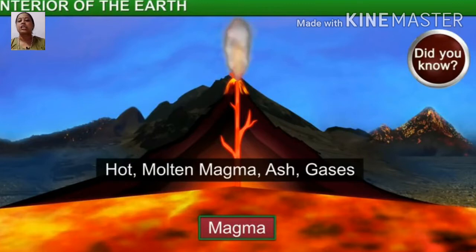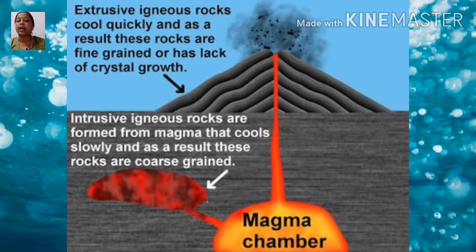How many years? Thousands of years. When the molten lava comes on the earth's surface and cools down rapidly on the crust, it forms extrusive igneous rocks. That is called the extrusive igneous rocks. Such rocks have a very fine grained texture, we can say structure or texture.